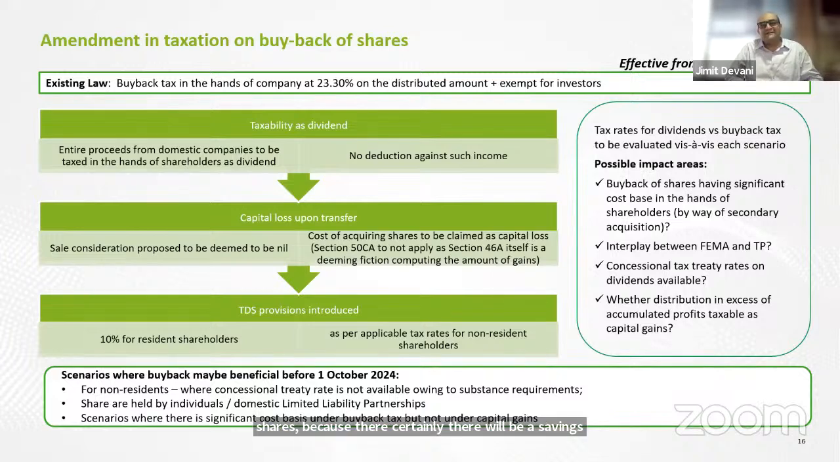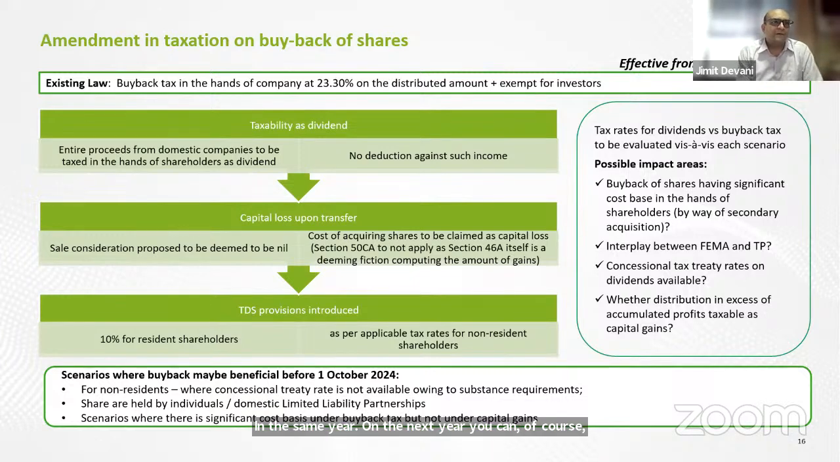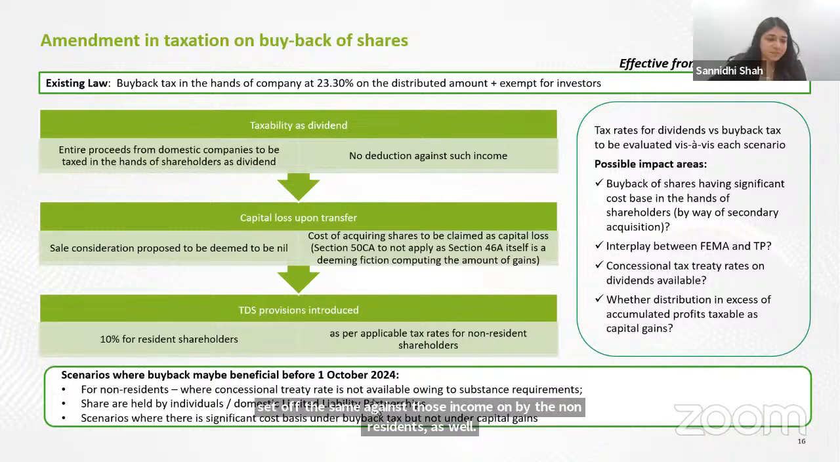But as far as non-residents are concerned, possibly you may want to waive, because you are going to get this loss as a capital loss, possibly a long-term capital loss against your future long-term capital gains. So if you have long-term capital gains in the same year or the next year, you can of course set off the same against that income earned by the non-residents as well. You can go to the next.